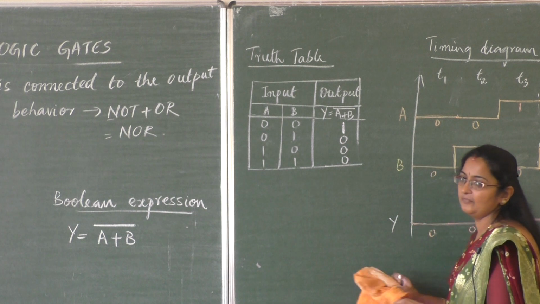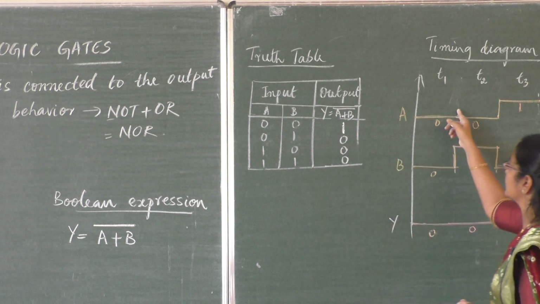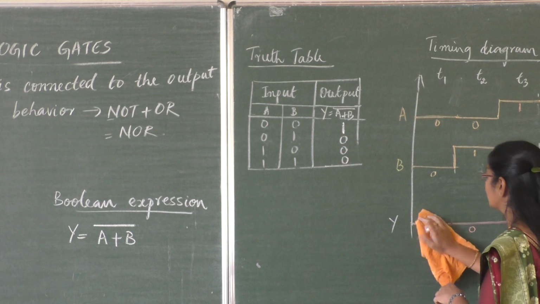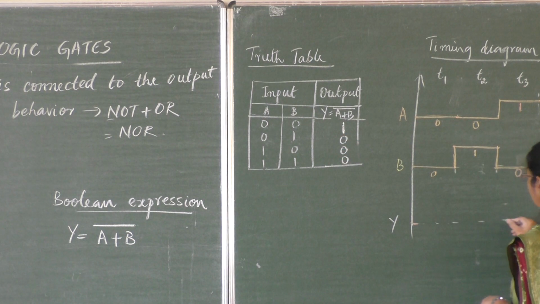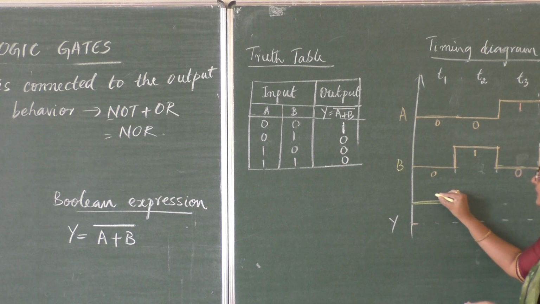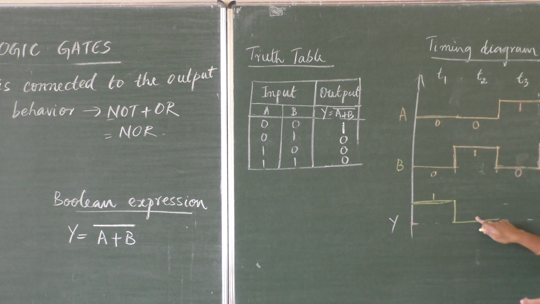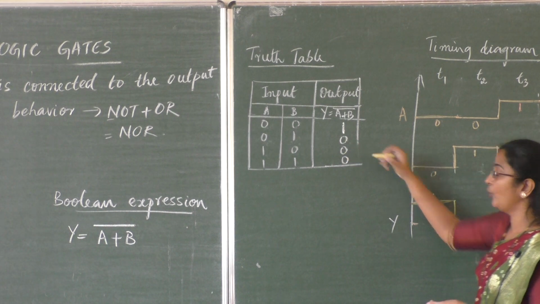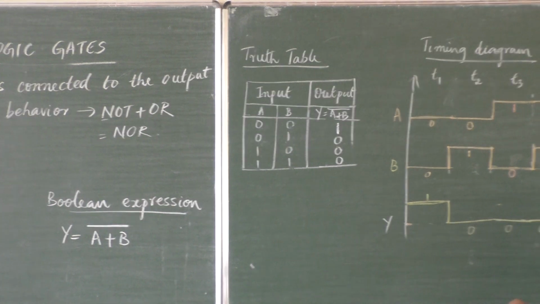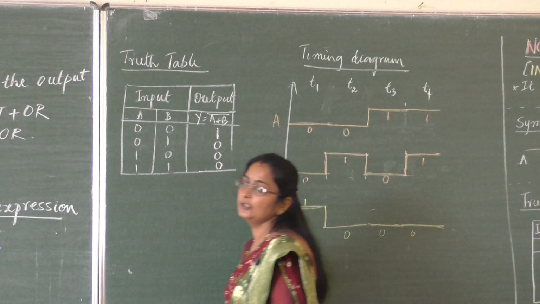Next, the timing diagram. Now I think you are familiar with how to draw the timing diagram. Both inputs will remain the same. Let me draw the timing diagram for the first time, T1. Output is 1, and 1 means I have to draw a higher level line. All the other cases are 0: T2 is 0, the third case 0, the fourth case 0. So this is the timing diagram for the NOR gate. Note down, students. This much you have to remember for the NOR gate.